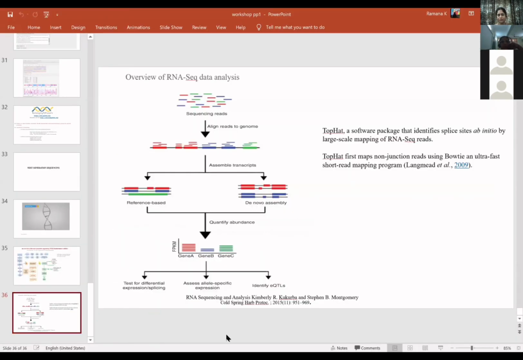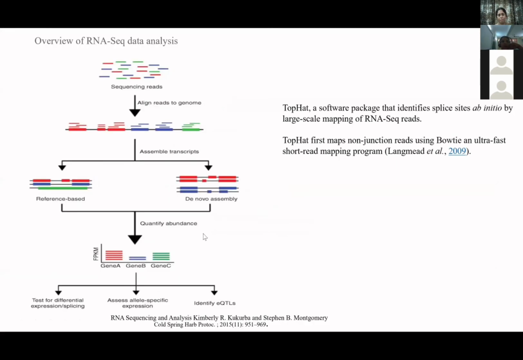So that is my last slide. This is an overview of RNA sequence analysis, how the RNA-seq data analysis is done. We have seen the sequencing reads, align the reads to genome, assemble the transcripts. We have the reference genome. If it is human, we take the human genome. Mouse, we take the mouse genome, which are all in the database. And then we compare it with our sequence and see the differential gene expression.